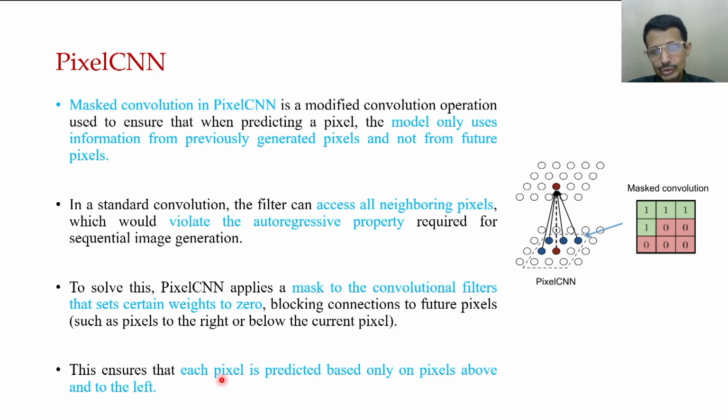This procedure ensures that each pixel is predicted based only on the pixels above and to the left. So you can understand this. Masked convolution is one of the important concepts, and it is basically one advancement over Pixel RNN.